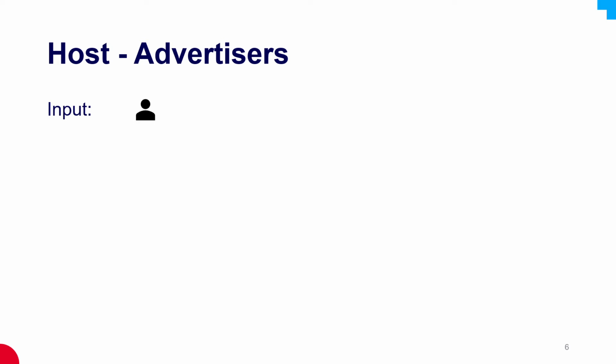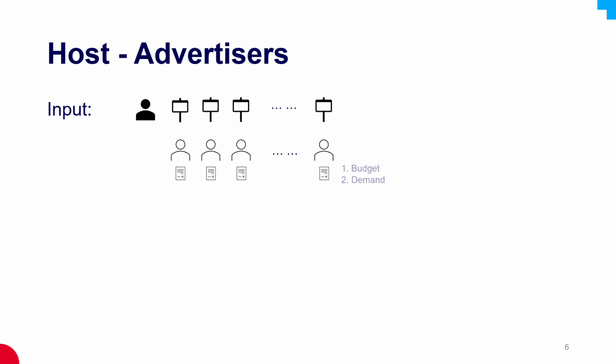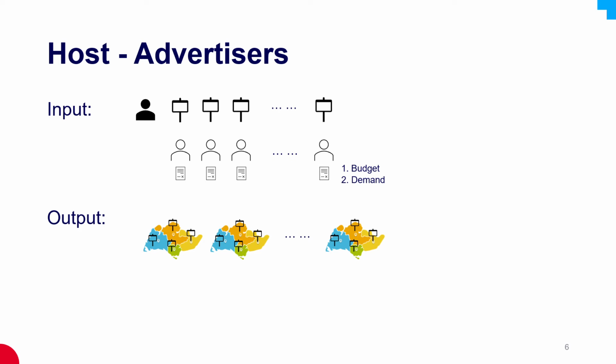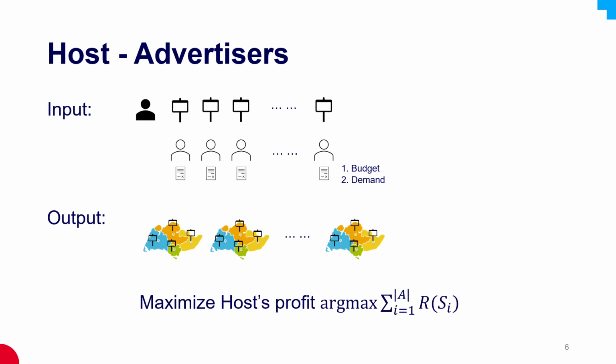Therefore, in our problem, the input is a host who has a lot of billboards and a set of advertisers. Each advertiser has a budget and a demand. As the output, we will find a set of billboards for each advertiser and try to satisfy her demand. Our goal is to maximize the host's profit.